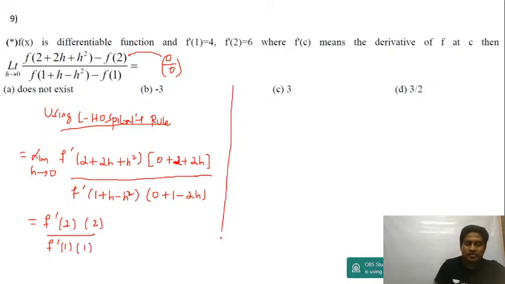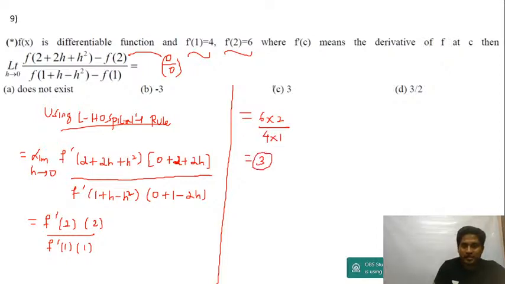Now let me substitute the values. What is f dash of 2? F dash of 2 is 6 into 2, upon f dash of 1 is 4, into 1. You will get this as plus 3. Answer is option C.